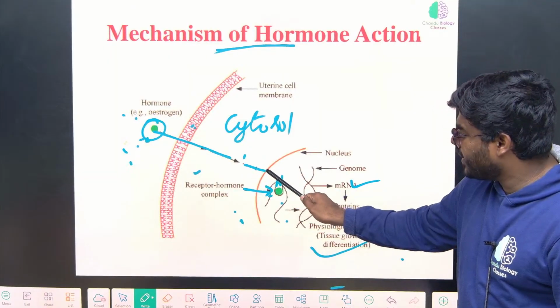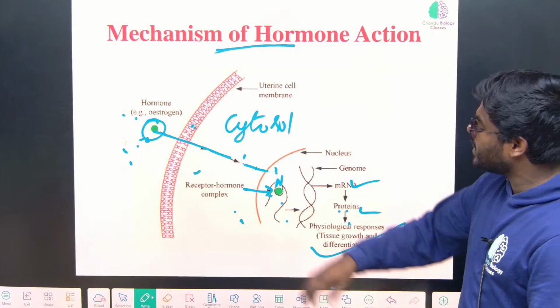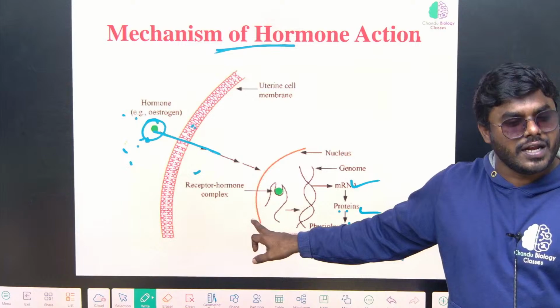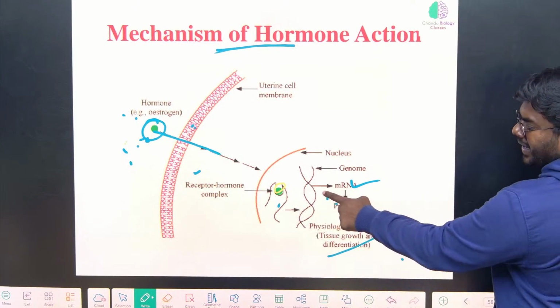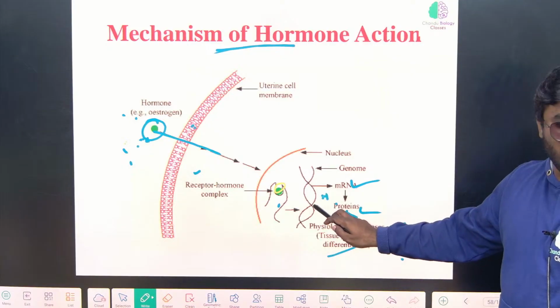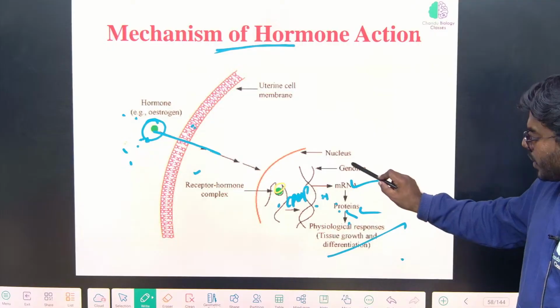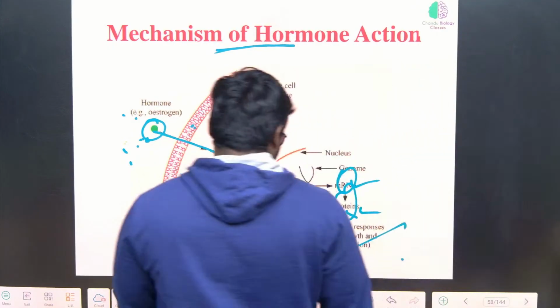From the cytosol it entered the nucleus. Why did it enter the nucleus? Because its receptors are present inside the nucleus. What kind of receptor is it? Intracellular receptor. Now it attached. Now can you see that? It is activating DNA with the help of secondary messengers. Then DNA undergoes transcription, translation, and produces the protein. Got the point? Okay, don't confuse.